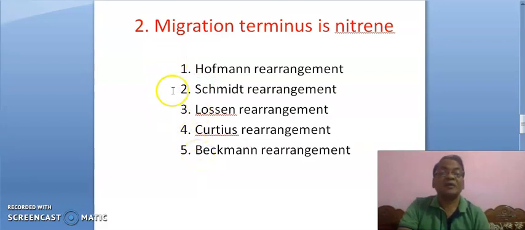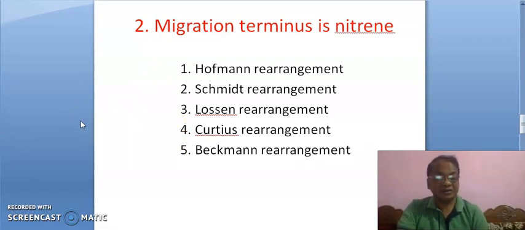From this trick you can remember that these 5 rearrangements include formation of nitrene, meaning the intermediate will be nitrene here. Generation of nitrene is a must in all these 5 rearrangements. So if you remember this trick, then these 5 rearrangements will become easy to remember.